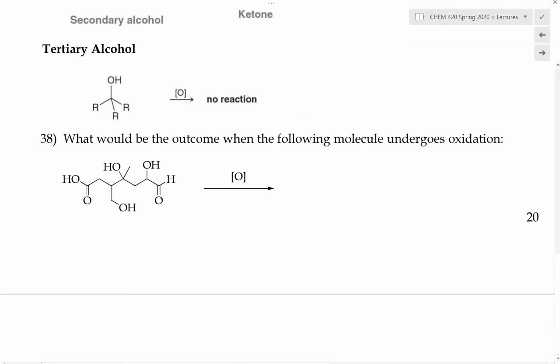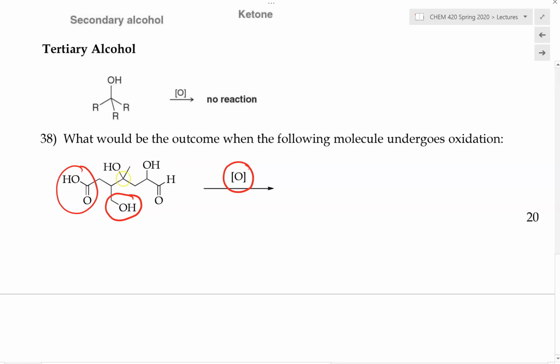And now, let's try this problem to see whether you can recognize if something can be oxidized or not. First, we have this molecule with various functional groups in it. It has an aldehyde and alcohols in it, and different types of alcohol. If this molecule were to be treated with a strong oxidizing agent, meaning it will react completely, what are we able to convert this molecule into? First, the carboxylic acid is in the highest oxidation state already. It cannot be oxidized any further. And here we have a primary alcohol, so this would be oxidized into the corresponding carboxylic acid.